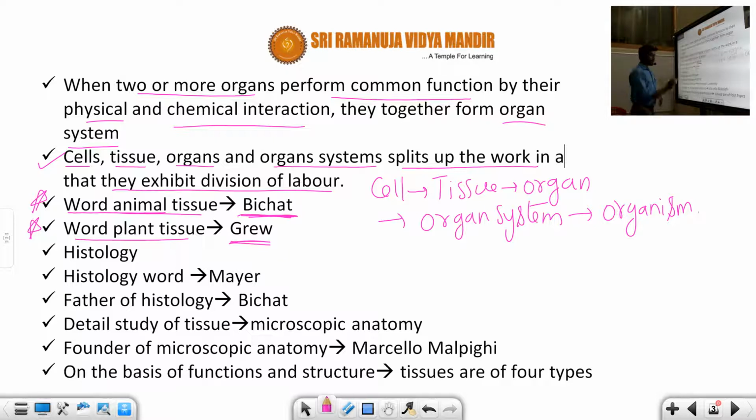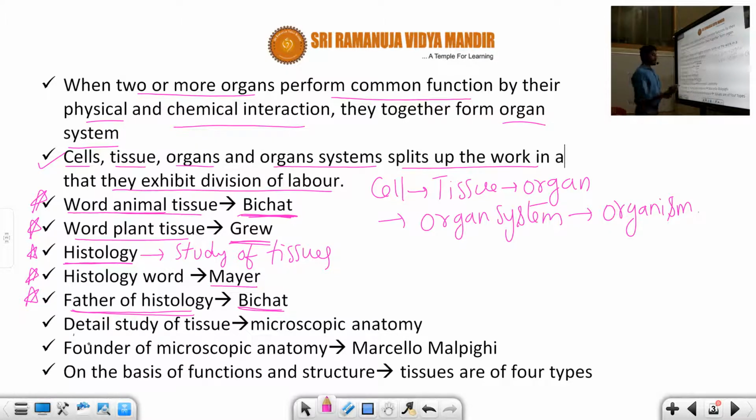Okay, it's very important. Next, what does histology mean? Histology means the study of tissues. The study of tissues is called histology. The word histology was given by Mayer, and the father of histology is Bichat. Okay, so these points you need to consider, very, very important points, students. Histology is the study of tissue. The word histology was given by Mayer, and the father of histology is Bichat.